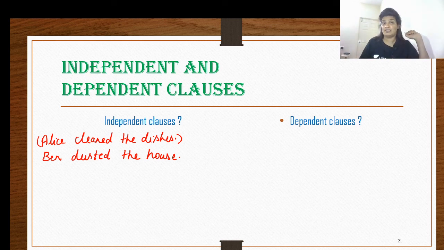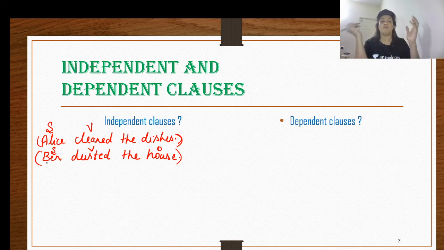What is a statement? What is a sentence? A sentence which has a subject and a verb, and when it conveys a complete thought, you call that a complete statement. And over here, Alice is your subject and cleaned is your verb, and it certainly qualifies as a complete statement, Alice cleaned the dishes, because it is conveying a complete thought. Therefore, it is your complete statement. Similarly, Ben dusted the house. So Ben is your subject and dusted is your verb, and there you have your object, and this also qualifies as your complete statement. Now these two statements are supposed to be combined together.